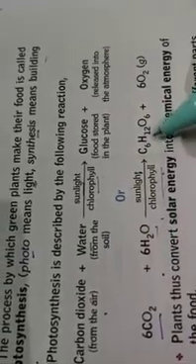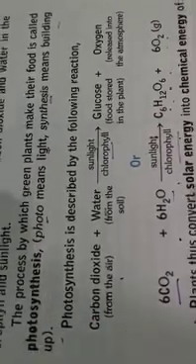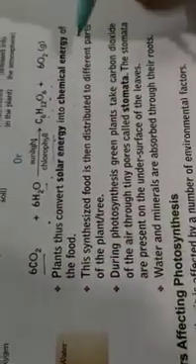In the leaves of the plants. Then what do they make? C6H12O6. What is this? This is glucose. They make glucose, and side by side they release oxygen gas. Plants take carbon dioxide gas and release oxygen gas, which is used by human beings and animals.